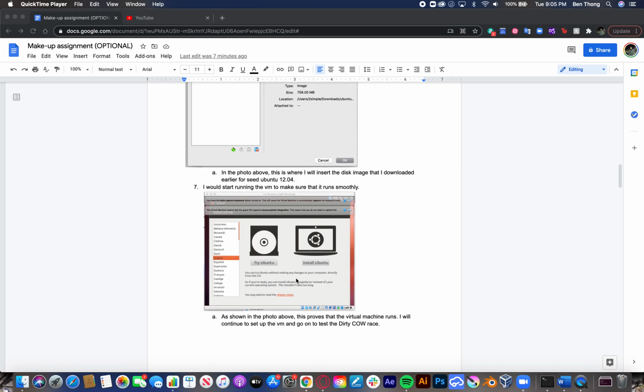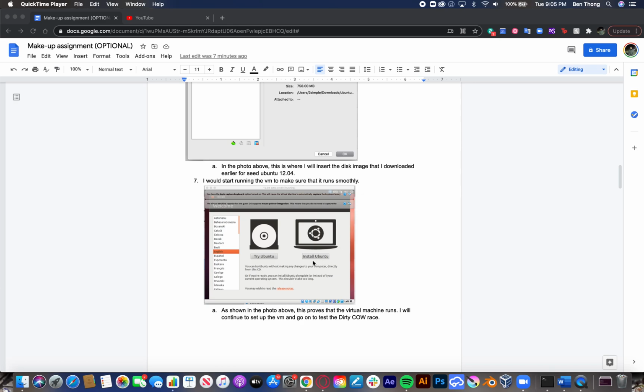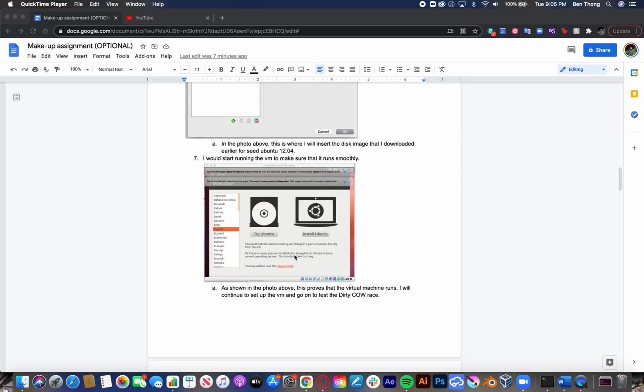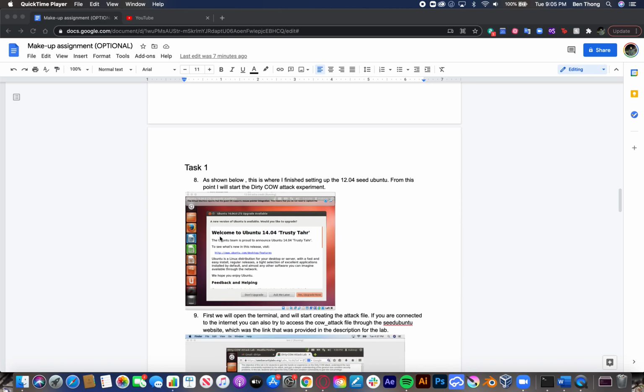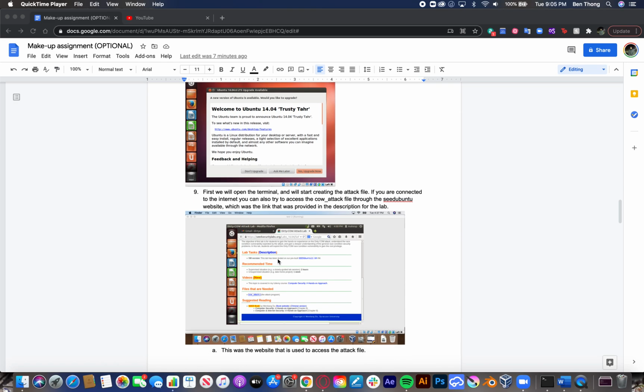From here, I won't show you the whole process. I just want to show you this image so you know it worked. I had to install Ubuntu, and after that it takes me to the start of task one. So this is as soon as I got 12.04 working.